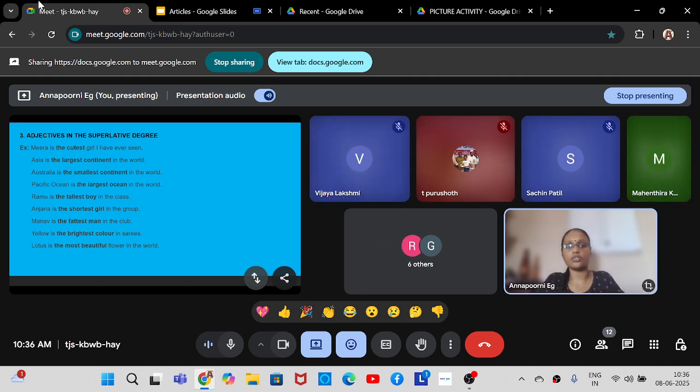Whenever you are using the superlative degree, you have to use this article: the tallest, the smallest, the shortest, the brightest, etc. In comparative degree, we use than. Anu is taller than Manu, Manu is shorter than Anu. But in superlative degree, you have to use the. For example, I will call two people. Mahendra Kumar, you read the first four examples. Then Archita, read the next ones.